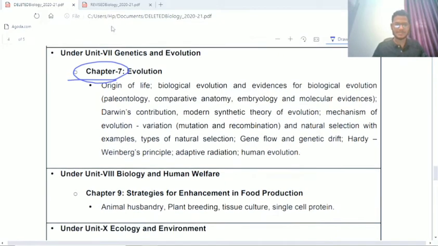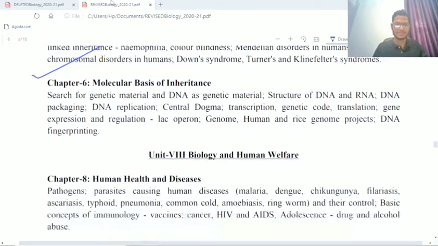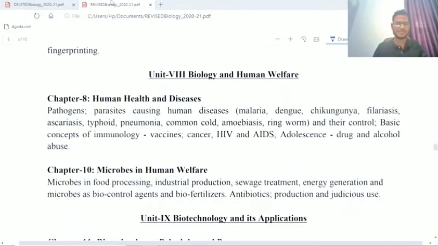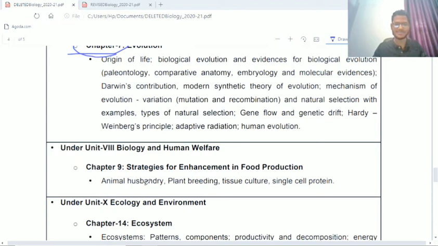Okay, next one, unit 8, biology and human welfare. Chapter 8 is there, chapter 10 is there. You can see the absence of chapter 9, which is in the deleted part, that is strategies for enhancement of food production. You don't have to go through this for the board examination. Animal husbandry, plant breeding, tissue culture, single cell protein, this portion is totally removed from the new syllabus.